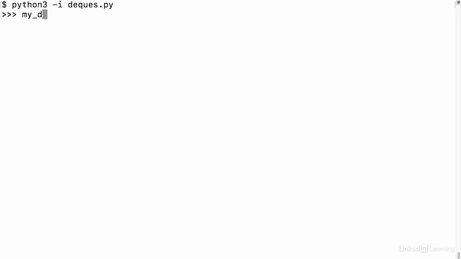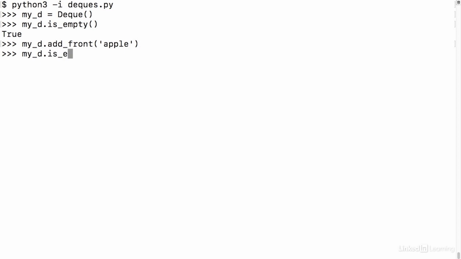I'll create our own deque object. And let's try this new isEmpty method now that we've just created the object and haven't added anything to it yet. Cool, so we get true, which is what we would expect. If I go ahead and add something, we should get false if we run that isEmpty method again. So let's add apple, and then let's call the isEmpty method, and we get false. Great, so that works exactly as we expect. At this point, if I do my d.size, I should get 1 because we've only added one thing to our deque. And that's what I get.